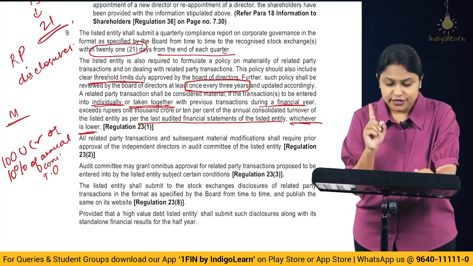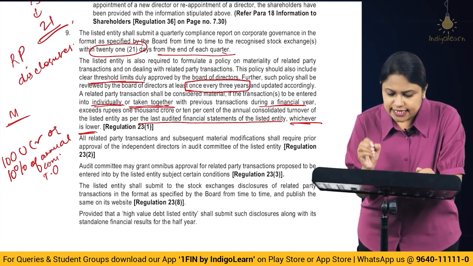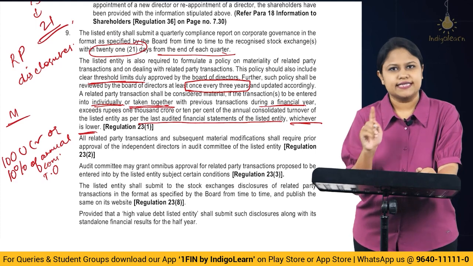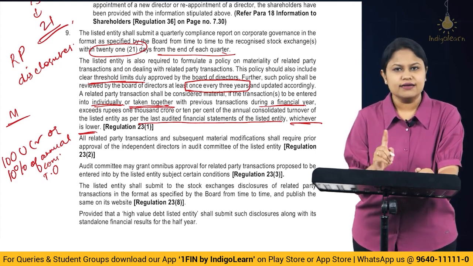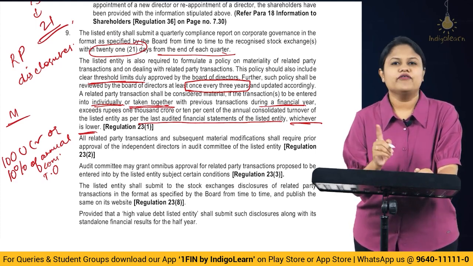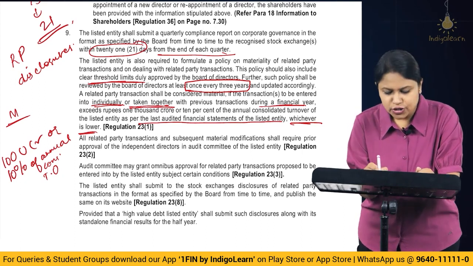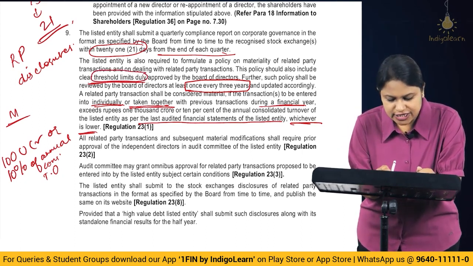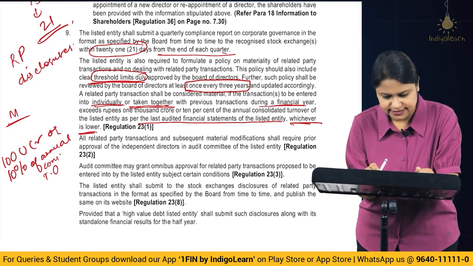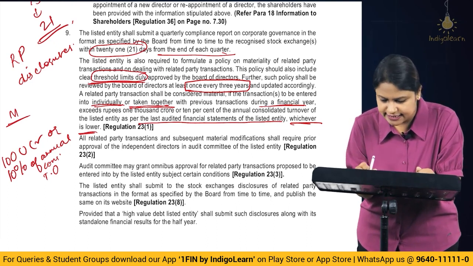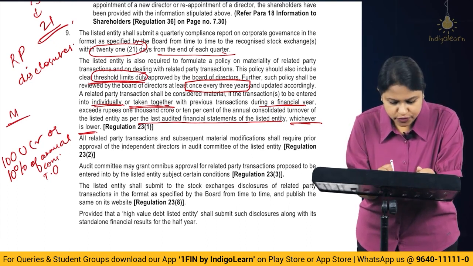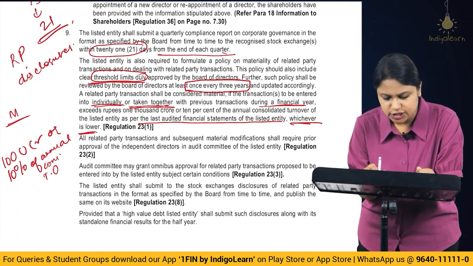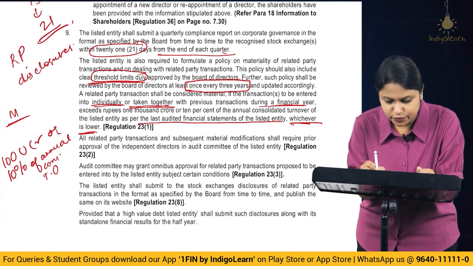Very, very important. Here what they are telling is, it is required for the board of directors now to formulate a policy regarding the materiality of a related party transaction. So you have to fix a threshold limit which has to be duly approved by the board of directors, okay, to decide the materiality here. Such a policy shall be reviewed by the board of directors at least once in every 3 years. Very, very important point.